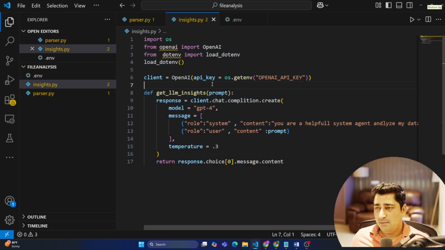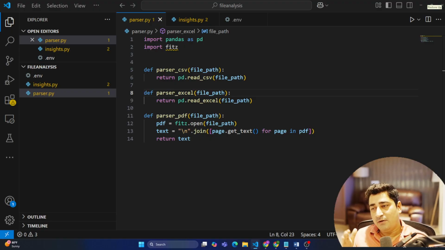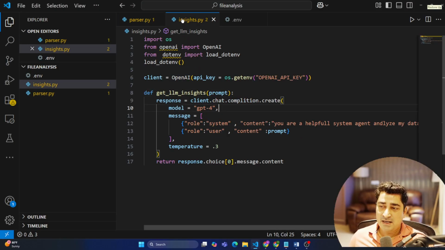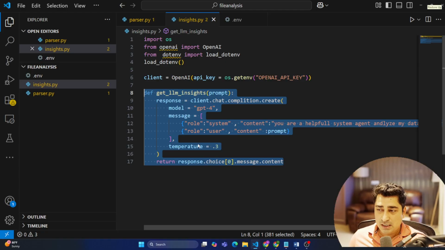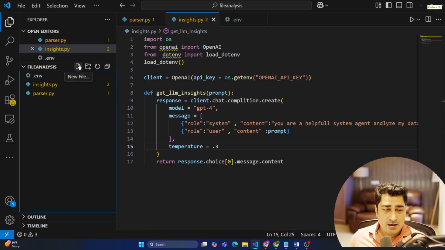So here I'm able to write my insights.py file. My parser file is already ready. Now what is next? The next part is I have to create a UI interface, because now I will be able to pass data, and then eventually call my insights.py file, where my LLMs are going to do the analysis and return the entire value. So next I have to create a Streamlit app, or even before that, I have to create one more thing.